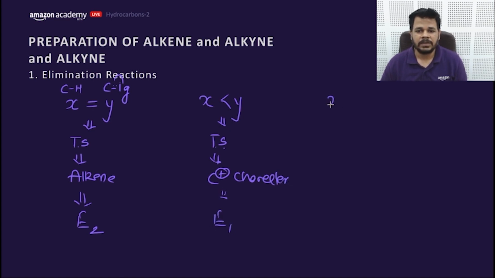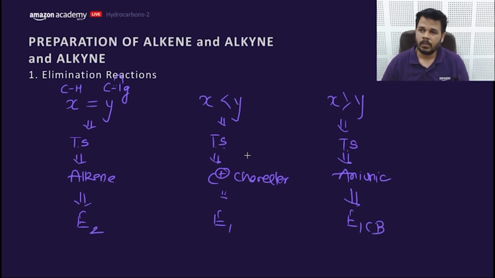E1. The last one is if x is greater than y, that means the transition state would be having an anionic character, or that means the reaction represents E1Cb. Getting my point? Is it clear, my dear friends? Let's move to the next part of it. Clear?